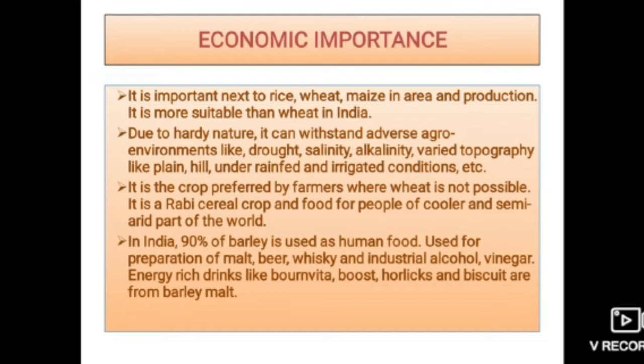Next, moving to economic importance. For economic importance, it is important next to rice, wheat, maize in area and production. It is more suitable than wheat in India. Due to its hardy nature, it can withstand adverse agro-environments like drought, salinity, alkalinity, and varied topography like plain and hill, under rainfed and irrigated conditions. It is a crop preferred by farmers where wheat is not possible. It is a rabi cereal crop and food for people of cooler and semi-arid parts of the world.